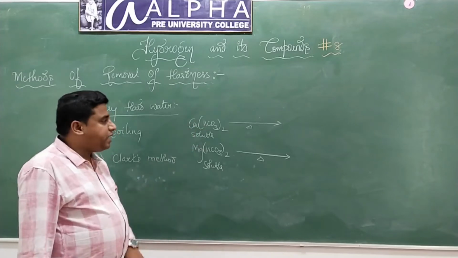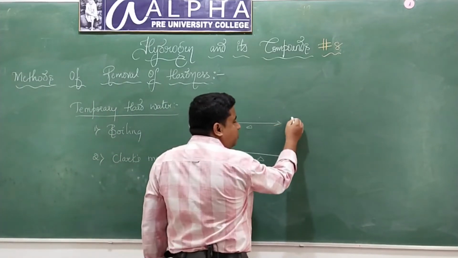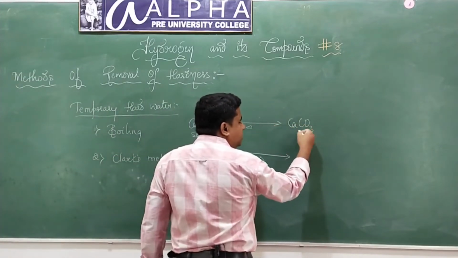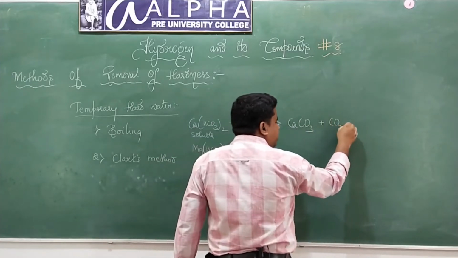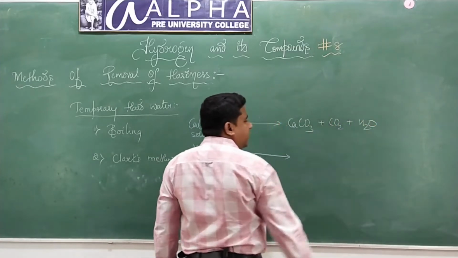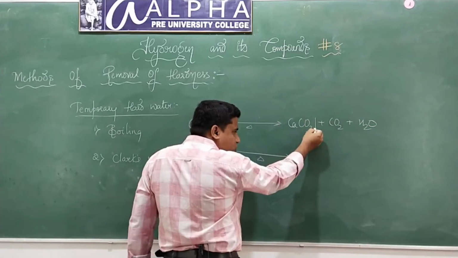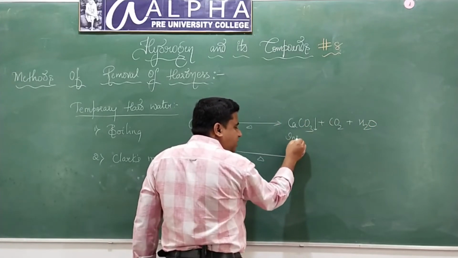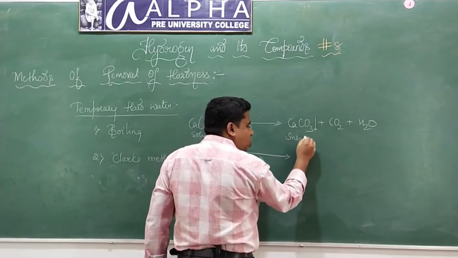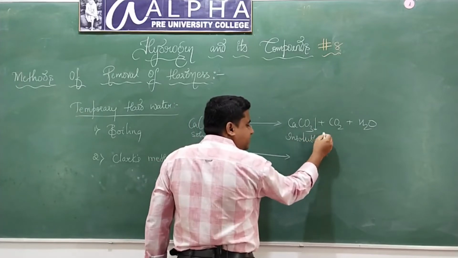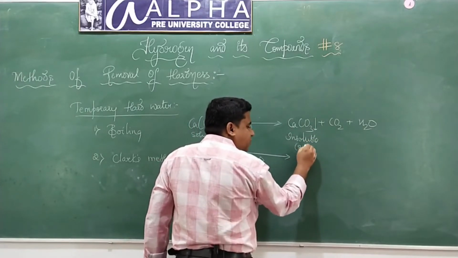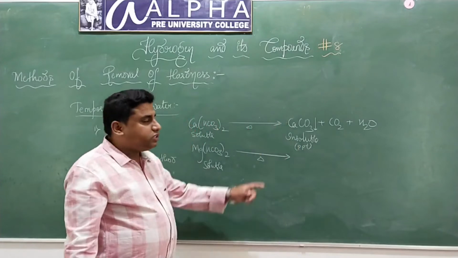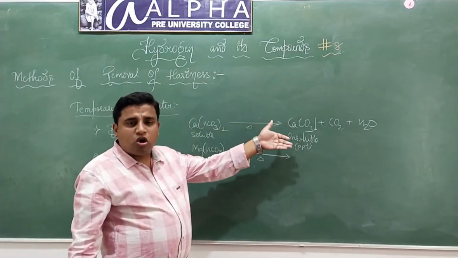This calcium bicarbonate will decompose to give calcium carbonate, carbon dioxide and water. Look here, it is giving rise to an insoluble salt. That means it is forming a precipitate. It will form a precipitate of calcium carbonate. Calcium carbonate is insoluble in water.